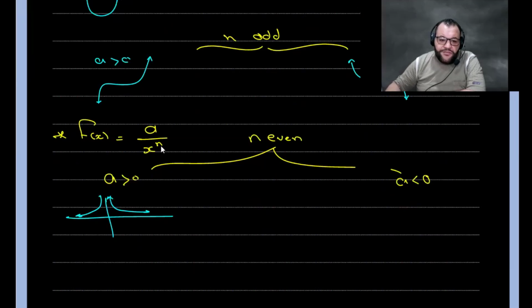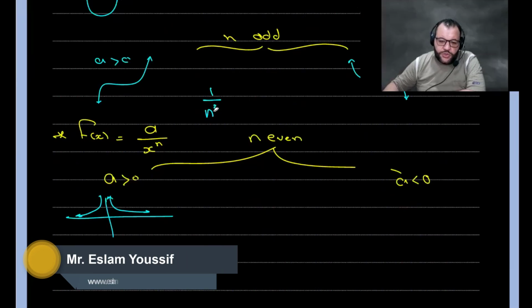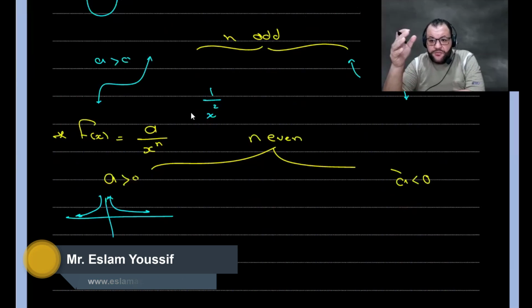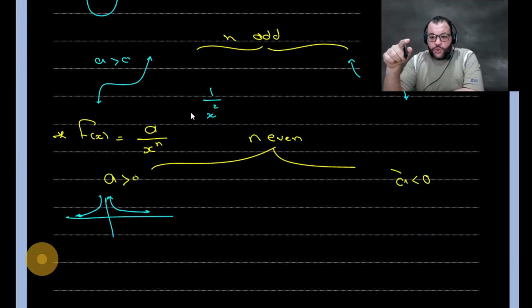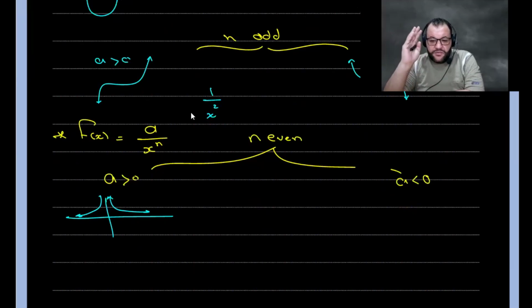Because if you choose any value here, suppose I say 1 over x to the power 2, and you choose any negative value for x, with power 2 or power 4 or power 6, the even power will remove the negative.